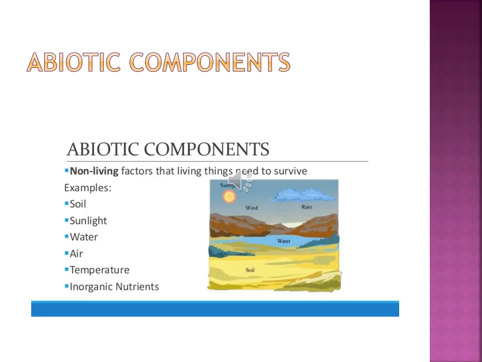Abiotic components are the non-living factors that living things need to survive. Non-living things such as air, water, soil, and climate factors like light and temperature combine to make the abiotic components, and we, the living things, all depend on these abiotic components. Let us discuss in brief.